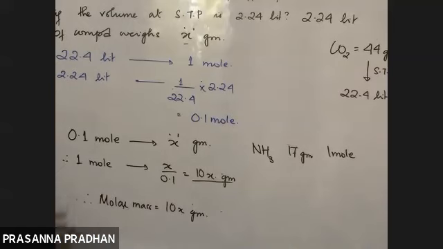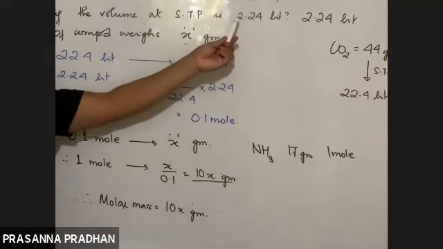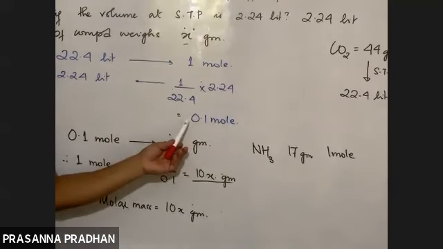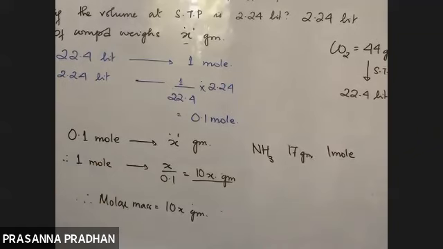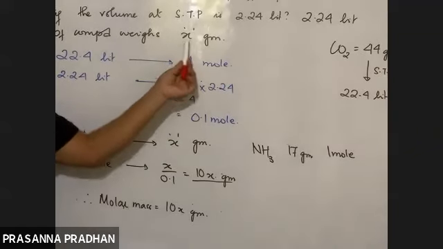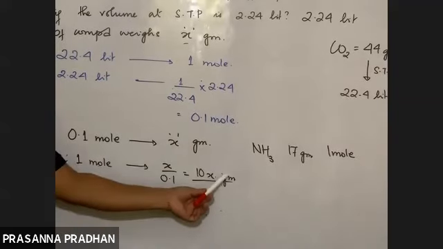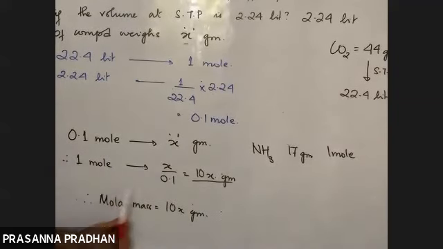Got it? So what did I do first? I found out the number of moles of 2.24 liters of a gas. So 2.24 liter of a gas means it is equal to 0.1 mole. So 0.1 mole weighs how many gram? It's given x gram. So 1 mole weighs how many gram? 10x gram. And the mass of 1 mole is known as the molar mass.